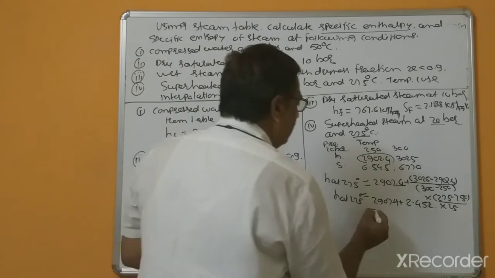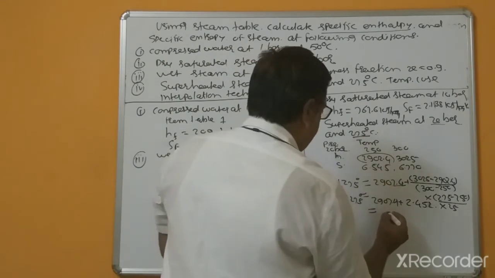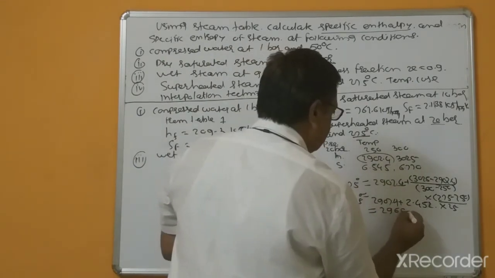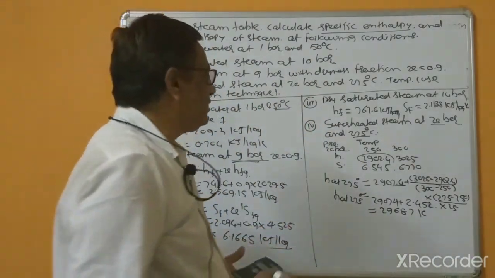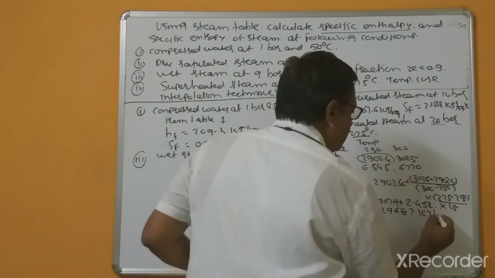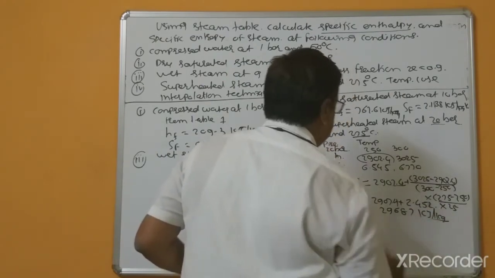This is equal to 2963.7, and this is specific enthalpy. So that's why this is kilojoule per kg.